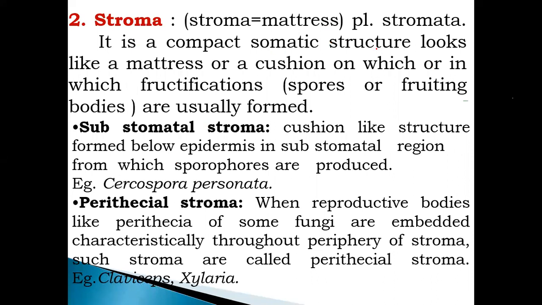It is a compact somatic structure, looking like a matrix or cushion on which or in which fructifications, that is spores or fruiting bodies, are usually formed.